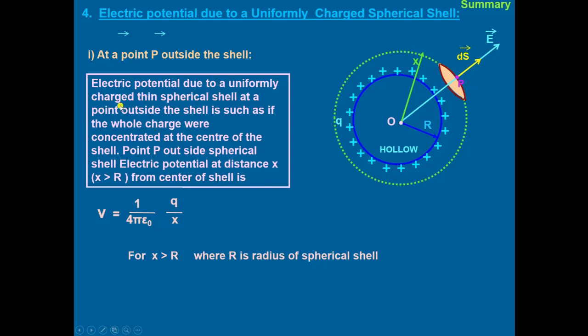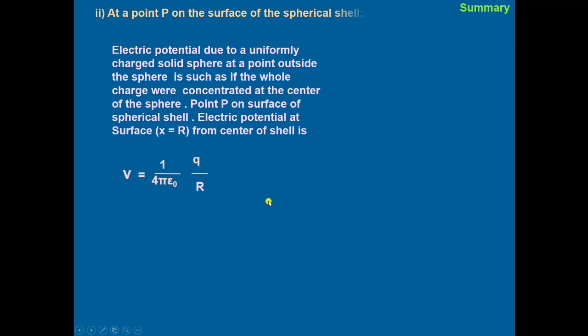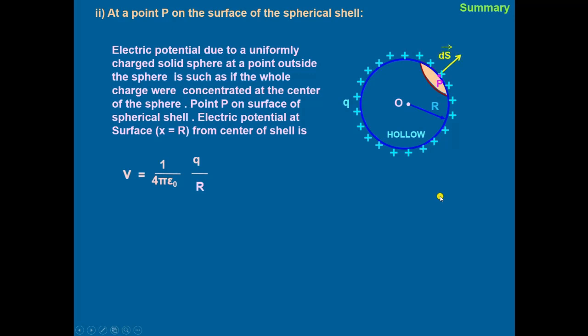The electric potential due to a uniformly charged thin spherical shell at a point outside the shell is such as if the whole charge were concentrated at the center of the shell. If point P lies outside, then potential will be equal to 1 upon 4 pi epsilon naught multiplied by Q by X.